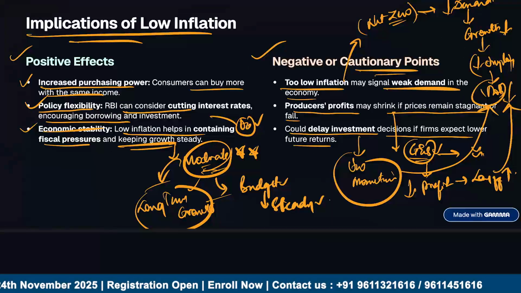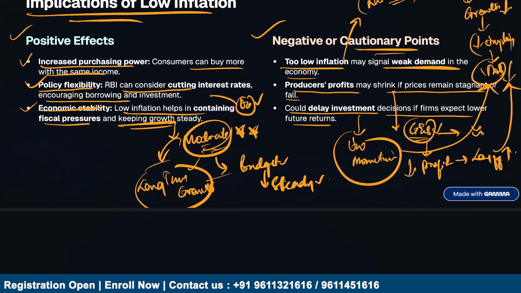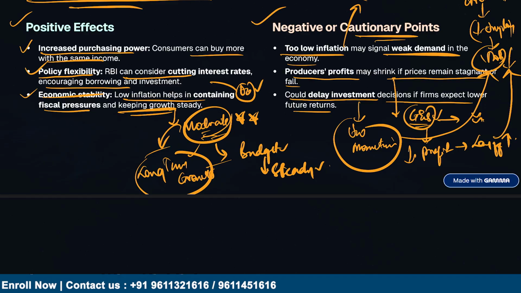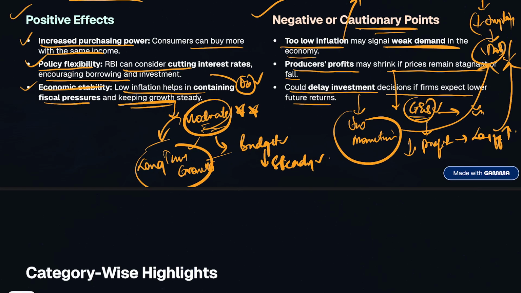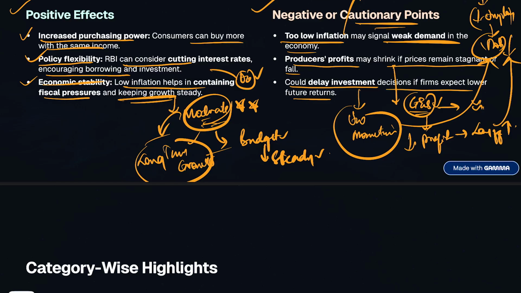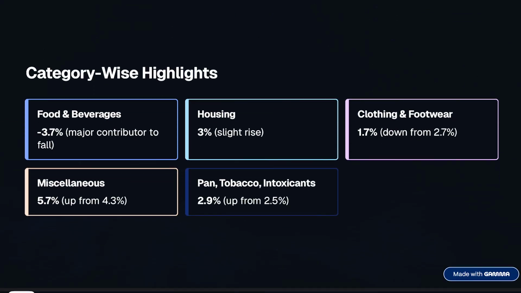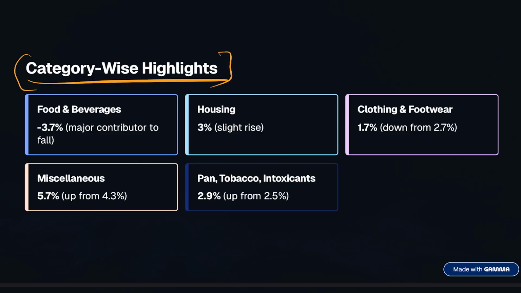So ultimately it is important to know that low inflation is good for consumers and gives RBI more control over the economy. But too low an inflation can be very risky. It may show that the economy is losing demand and business confidence, leading to slower growth in the long run, right? So that is one of the important key takeaways of this video.